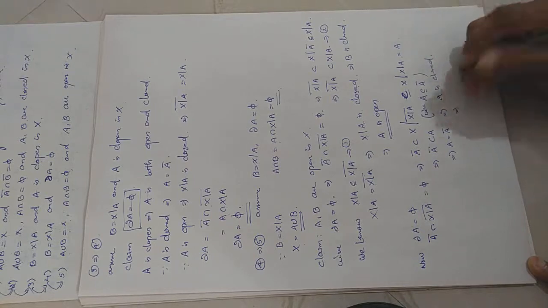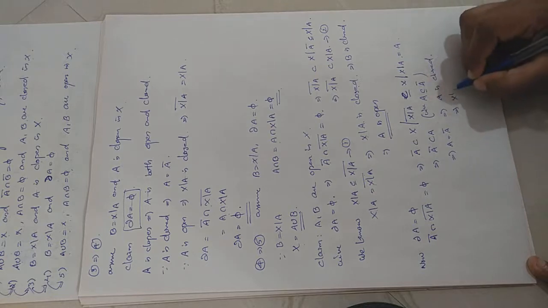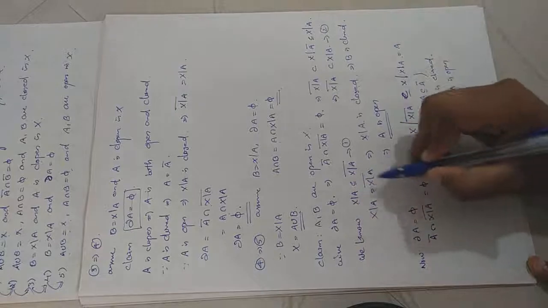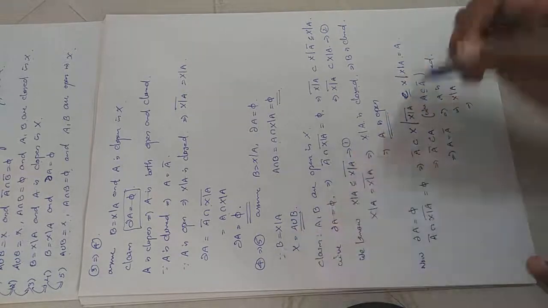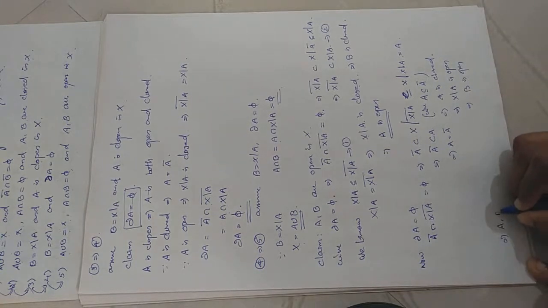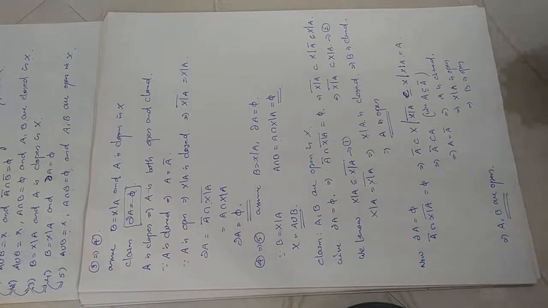A is closed means what will be its complement? X minus A is open. What is X minus A? X minus A is taken as B, right? X minus A equal to B. B is open. So you get A and B are open. Actually both are open sets. You can prove that they are closed also, but we need only openness. So I take A and B are open.